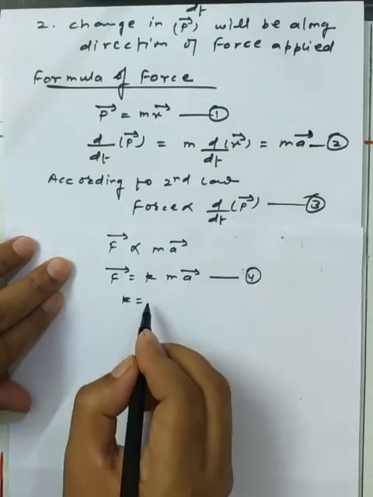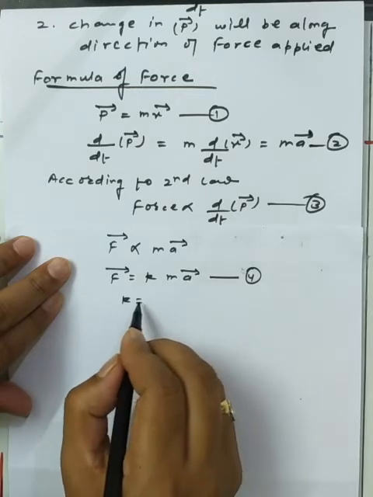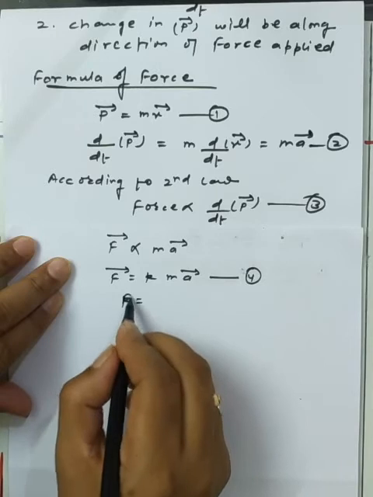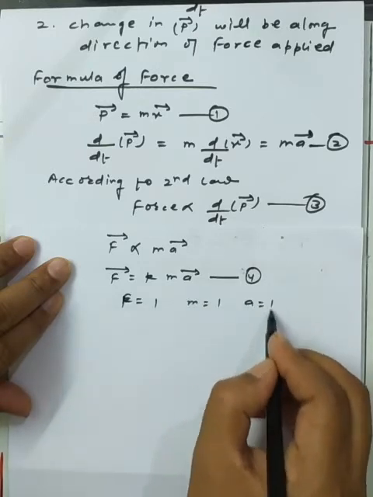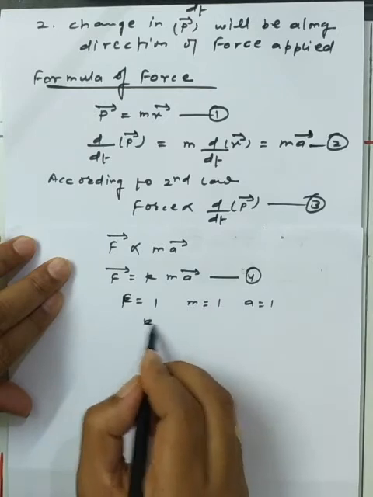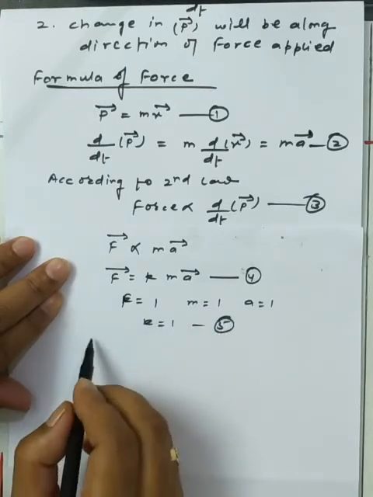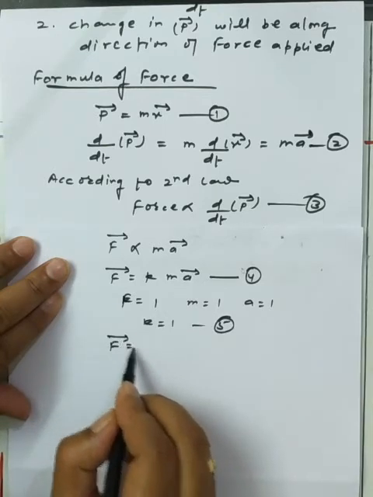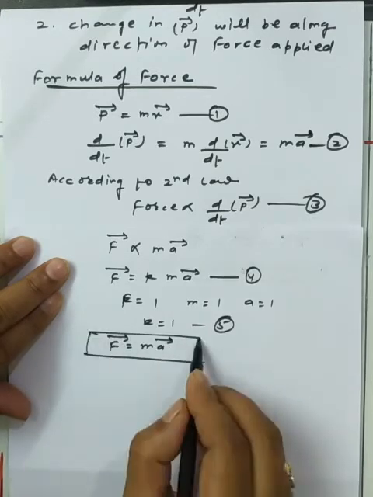Now we determine the value of k. We assume that F is equal to 1, m is equal to 1 and a is equal to 1. So we use the concept of k is equal to 1. This is equation number 5. Now we use equation number 5 in 4. So easily we can write that F is equal to ma. This is the general formula of force we have.